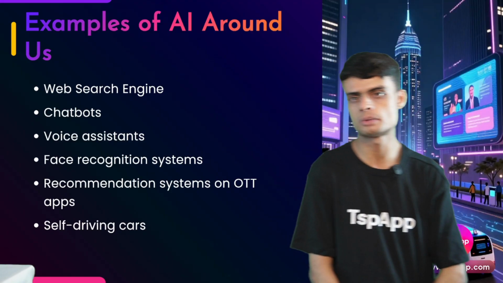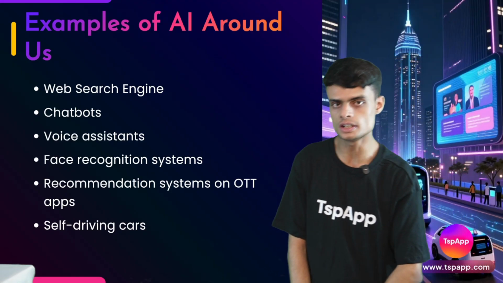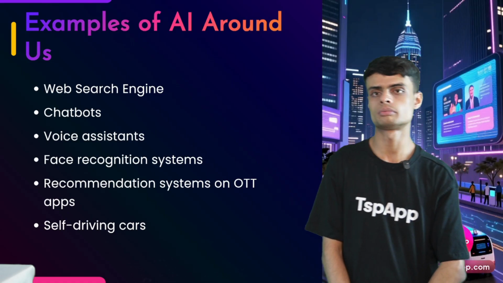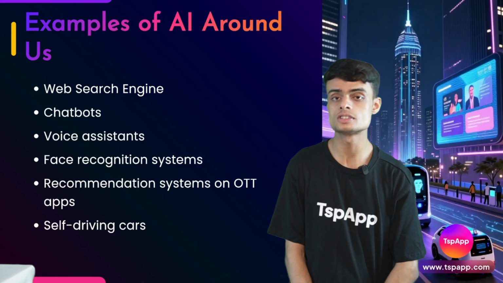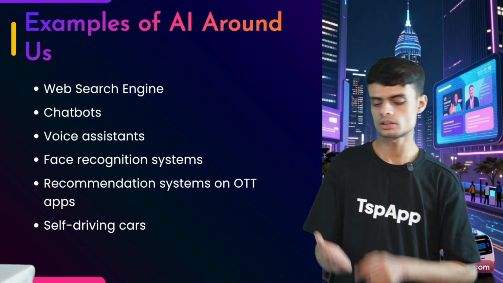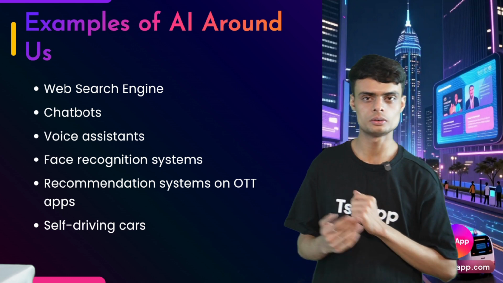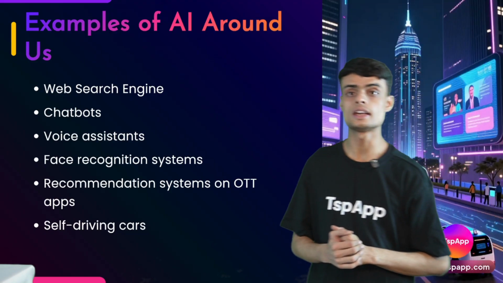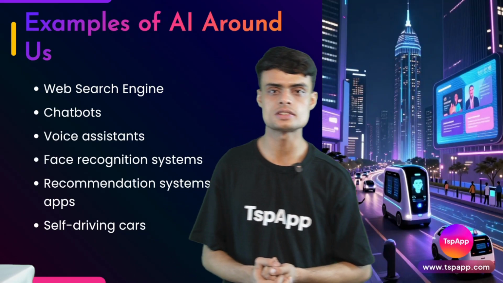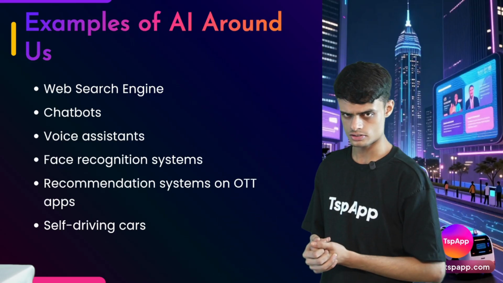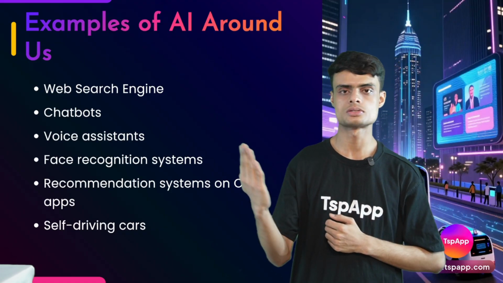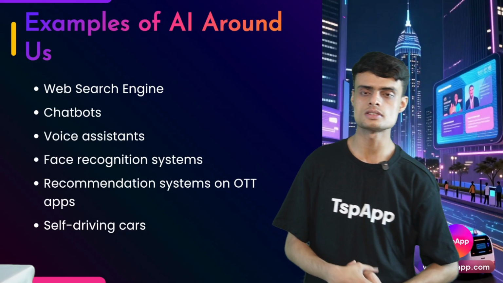Then we have chatbots like ChatGPT, Claude, Gemini. We use these chatbots to ask questions. So this is also an example of AI. Voice assistants: we are using something called Hey Google, Hey Siri, Hey Alexa. These are all voice assistants. Then we have face recognition systems. What are face recognition systems? You can unlock your mobile by just showing your face. So this is a face recognition system.